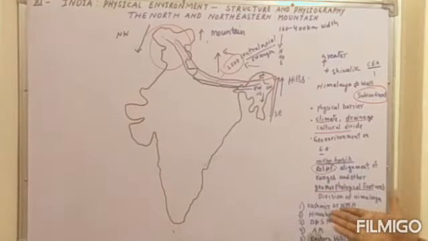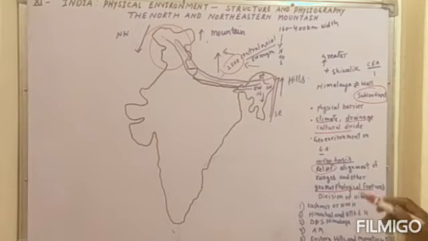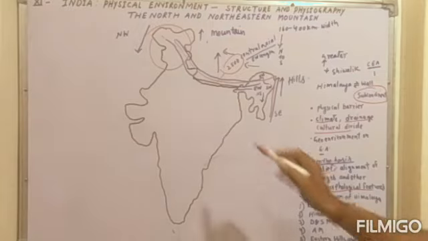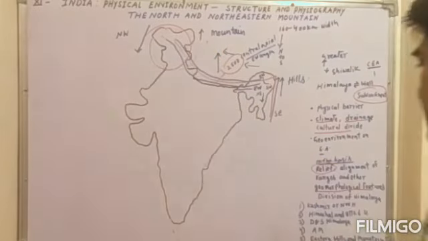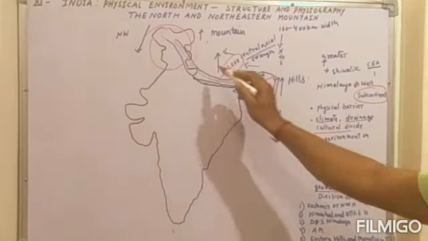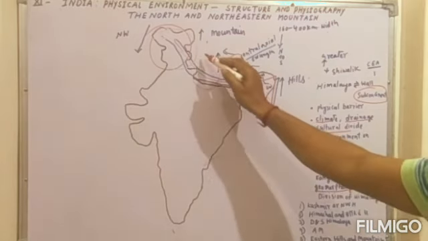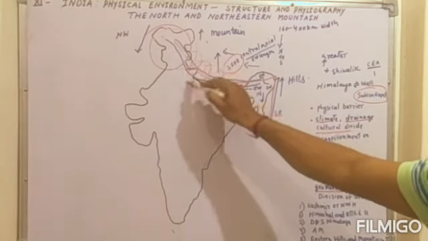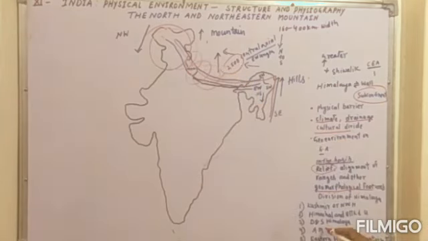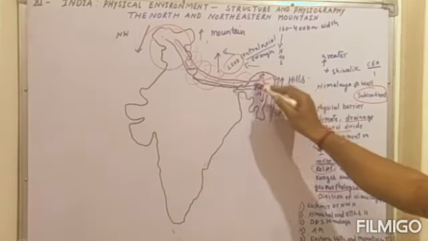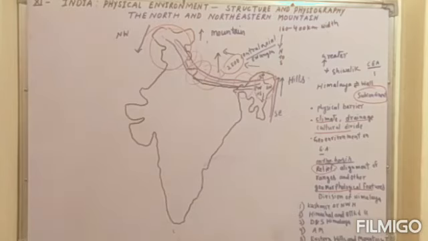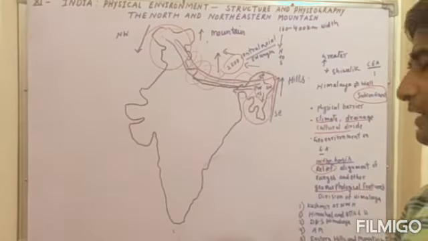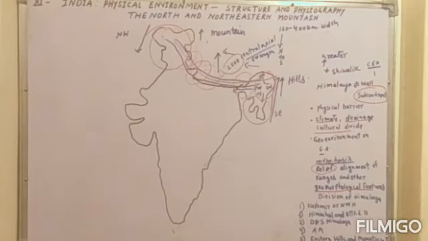And there are many other ranges, such as the Kashmir or northwestern Himalayas, which you will find in this region. Then the Himachal Himalaya and the Uttarakhand Himalaya. Then the Darjeeling and Sikkim Himalaya, and then the Arunachal Himalaya. Then the Eastern Hills and Mountain Ranges. There are five types of Himalayas and their ranges.